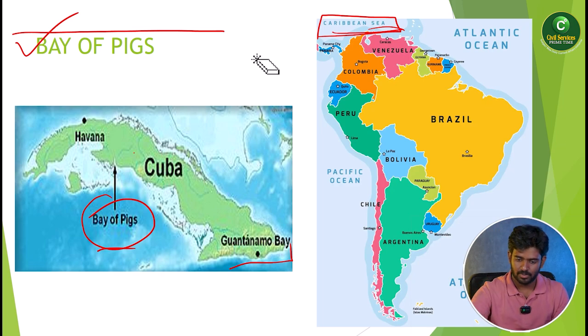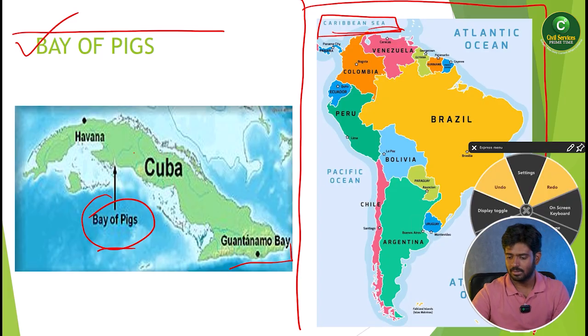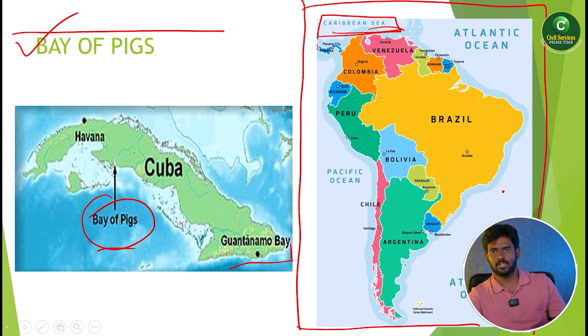So apart from this, you should also remember the South American map. You remember Brazil, the fifth largest country in the world.